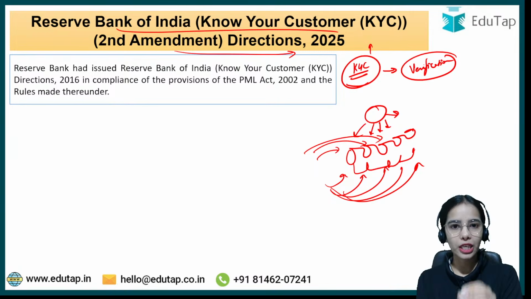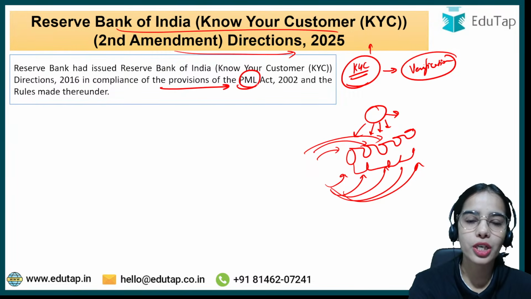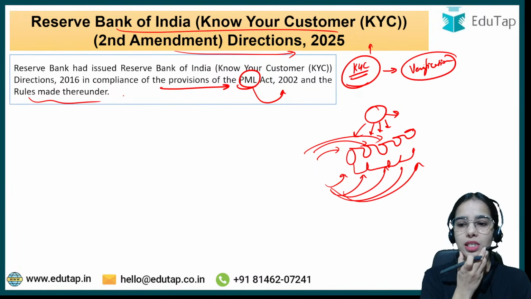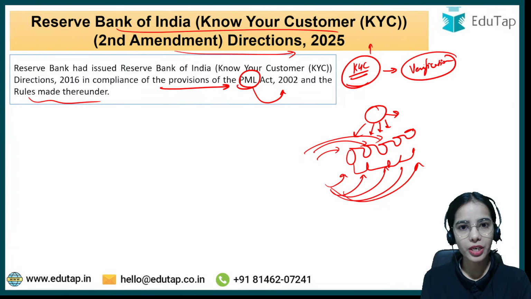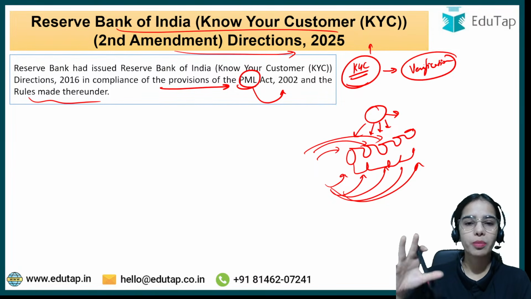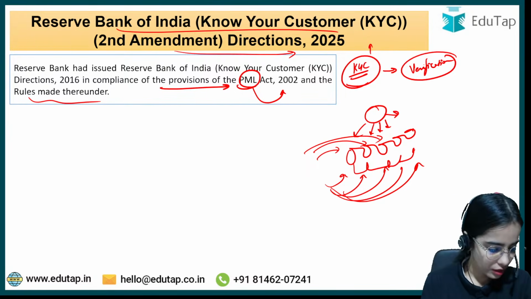So the Reserve Bank had issued the Reserve Bank of India Know Your Customer Directions 2016 in compliance with the provisions of the Prevention of Money Laundering Act of 2002 and the rules made thereunder. So this is the basic idea: Know Your Customer is required for verifying the ID and details of the person, so that if accounts are being opened, they are being opened by the person whose ID is there. No third party is opening the account in the name of some other party.